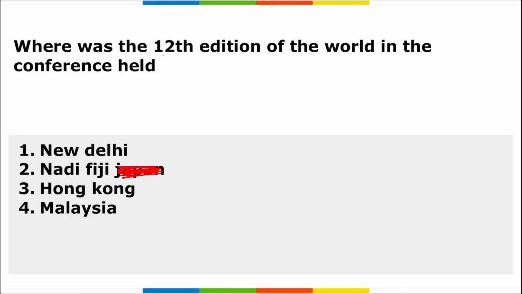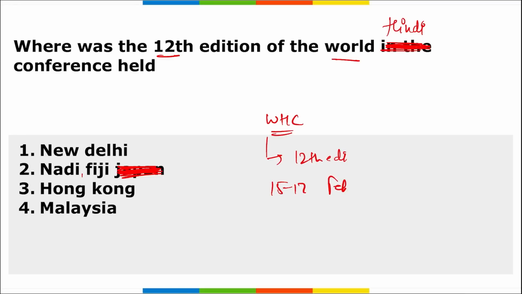Next question. Where was the 12th edition of the World Hindi Conference held? I repeat, where was the 12th edition of the World Hindi Conference held? So remember, the 12th edition of this World Hindi Conference was held in Nadi, Fiji. If countries are asked, remember it was held in Fiji. This 12th edition took place from 15th to 17th of February in 2023. And this conference was dedicated to promote Hindi as a language of contact among all the people around the world who speak, understand, and are fond of the Hindi language.